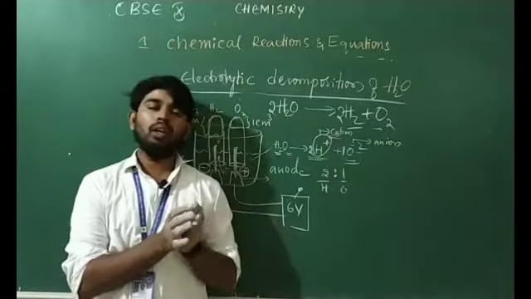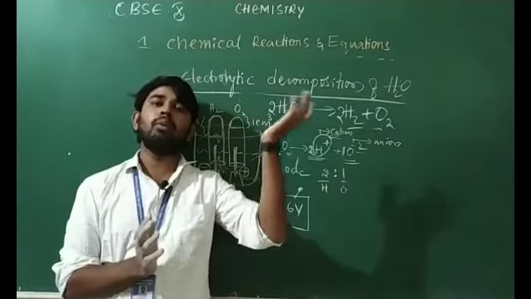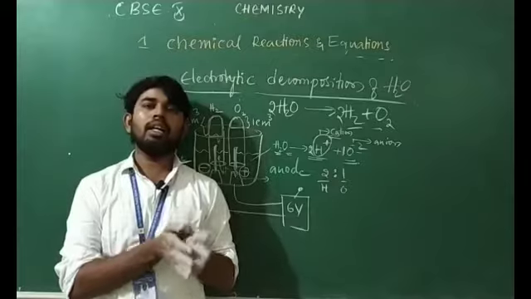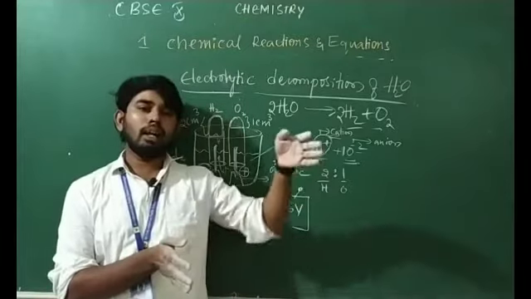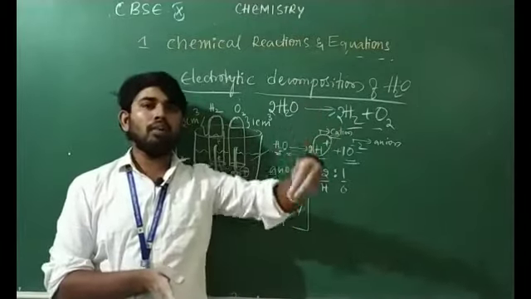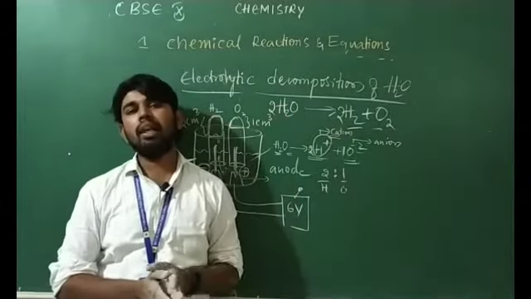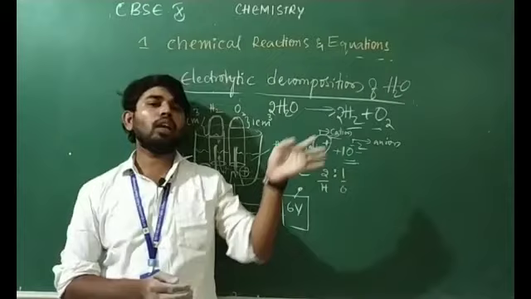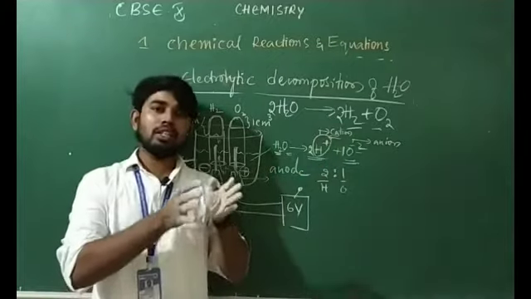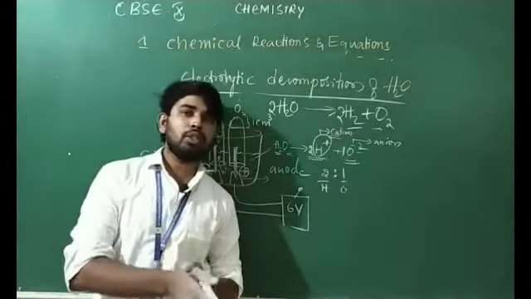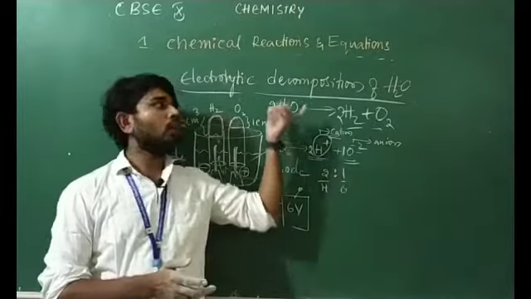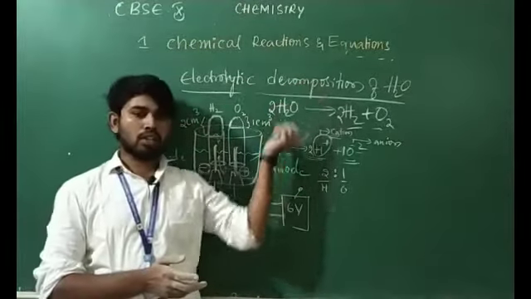Only one reactant will be there, and they form two or more products. First type, thermal decomposition, is decomposition by absorption of heat energy. Second type, by the absorption of light energy, is photochemical decomposition. If the decomposition reaction occurs by electrical energy, it is said to be electrolytic decomposition reaction.